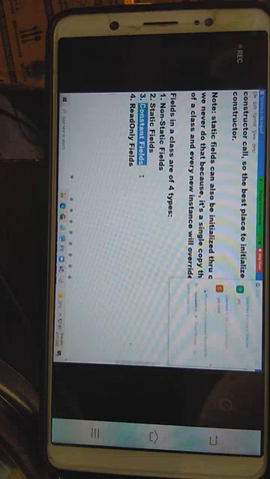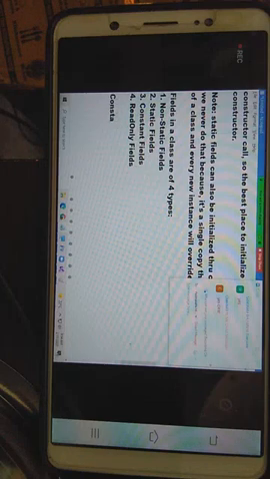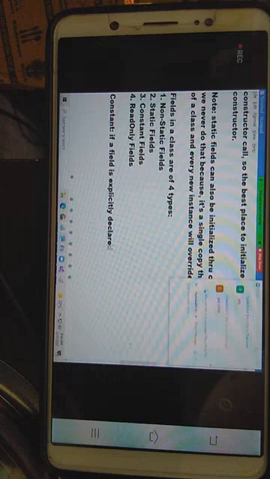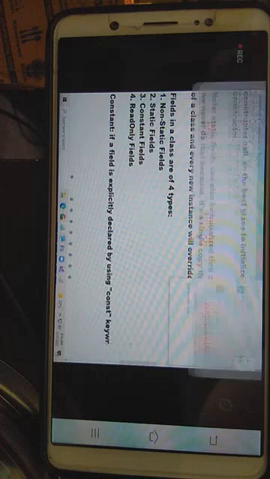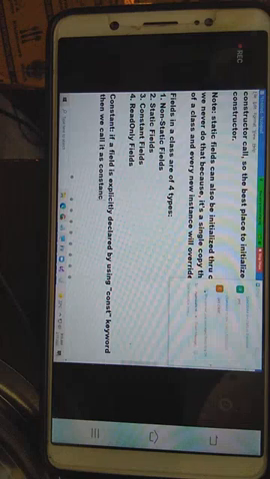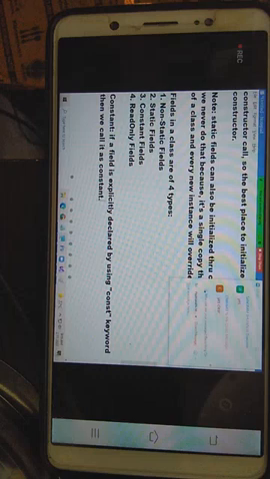So first let's talk about constant field. What's a constant field? If a field is explicitly declared by using the const keyword, then we call it a constant. We are going to call this a constant.